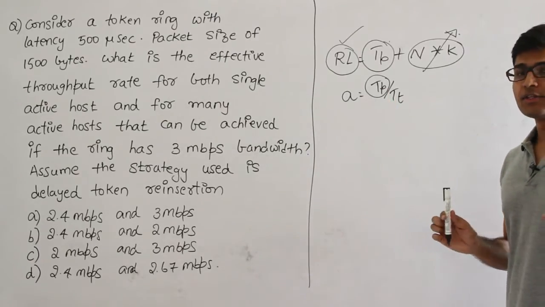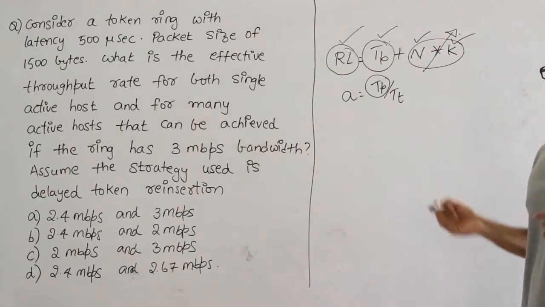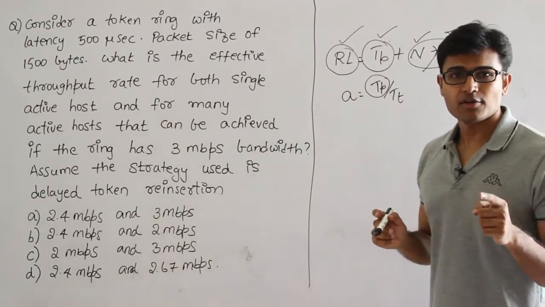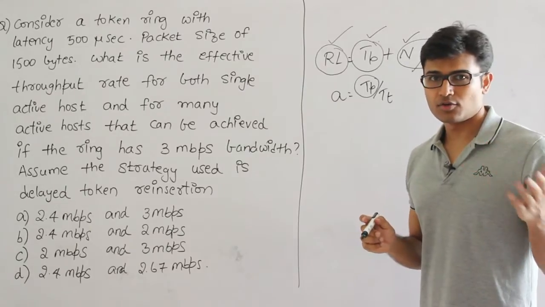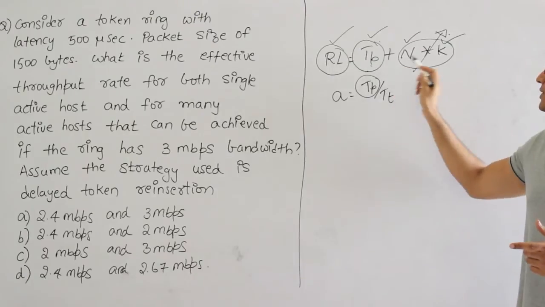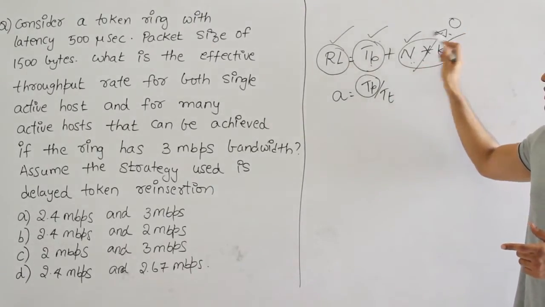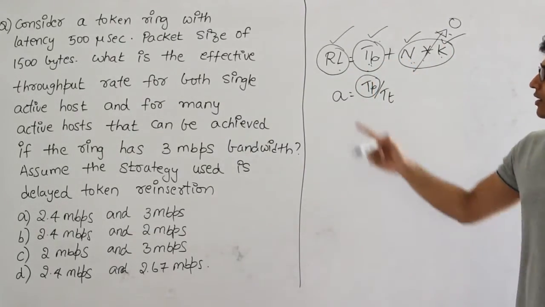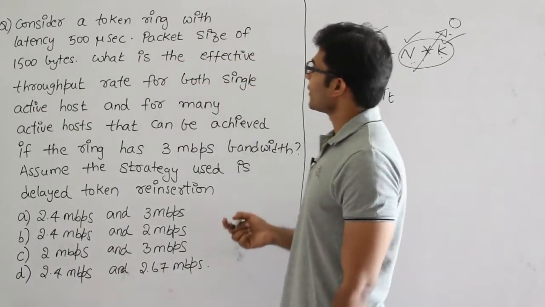If they have given you the propagation delay, the number of stations, and the bit delay introduced by every station, then you compute the ring latency. So the highest priority should always be given to ring latency in solving any question related to token ring. If it is not given, then you compute it. If k is not given, assume it is 0, and finally in the worst case take ring latency as propagation delay. But in this question they are directly giving you that the ring latency is 500 microseconds.